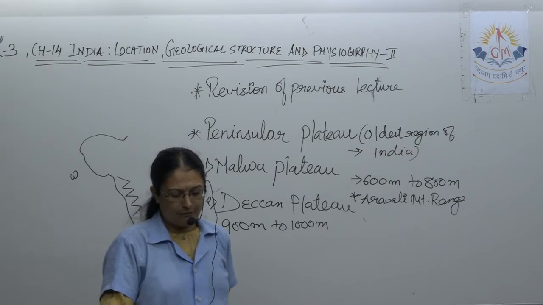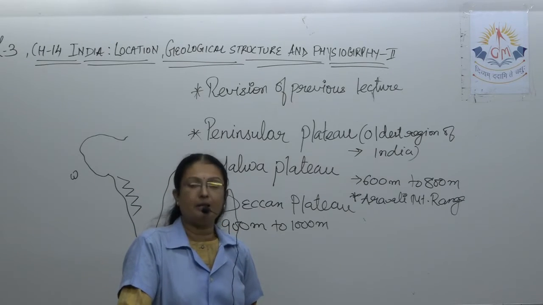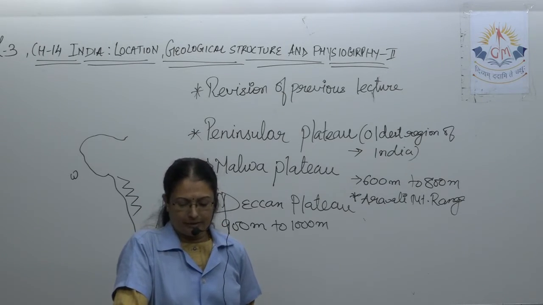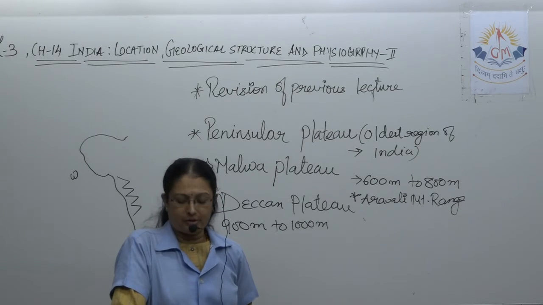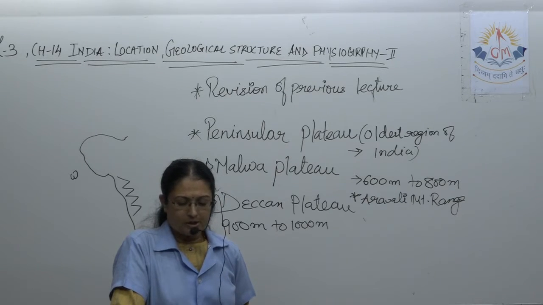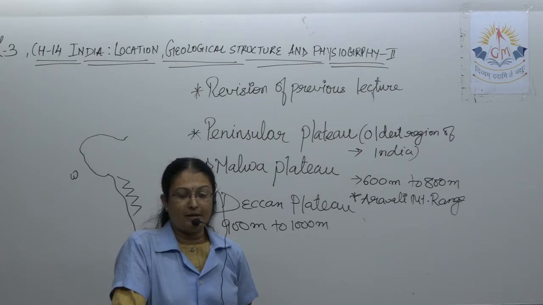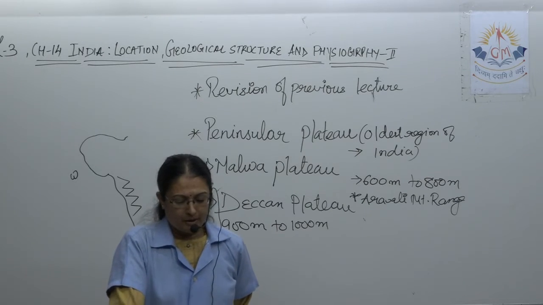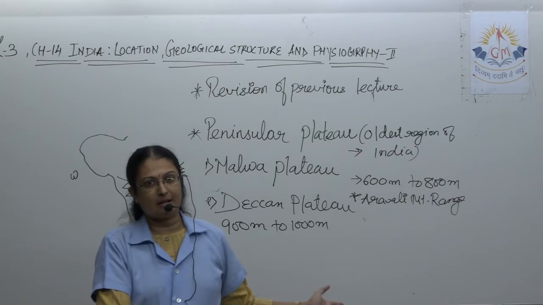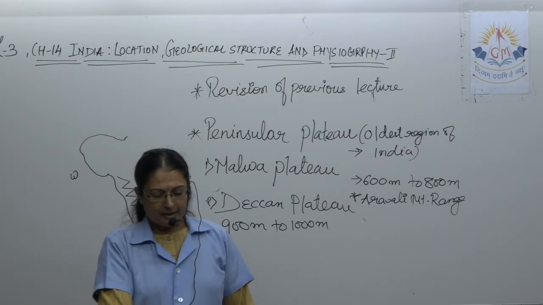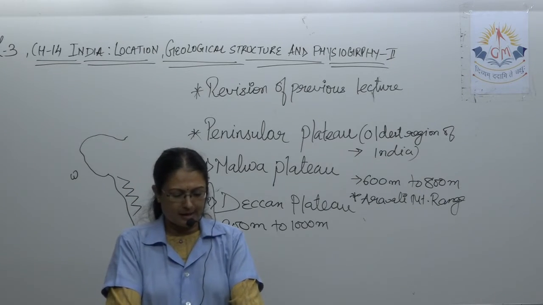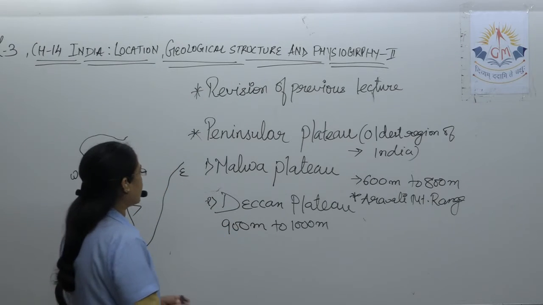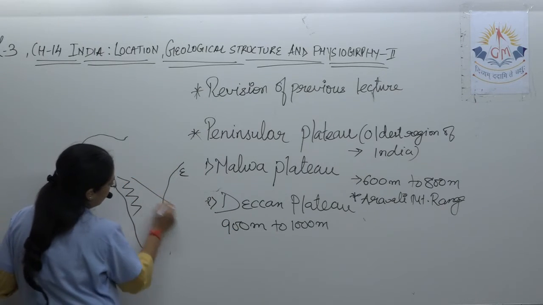Now generally the average height of the Deccan Plateau ranges between 900 to 1000 meter, but at a few places it exceeds that height, and a few isolated hills have more than 900 meter height on the eastern boundary of the plateau. Eastern side भी ऐसे कुछ पहाड़ हैं. Now this is called the Eastern Ghat. Western Ghat के opposite है Eastern Ghat. It has the general slope towards the southeast. Most of घाट की जो slope है वो साउथ ईस्ट की तरफ है.